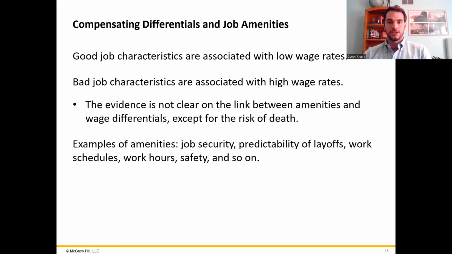So how do things like job security, work hours, or safety factor into wage differences? And I'm talking more general safety than, of course, the actual death. Some of the problem is that it's difficult to actually account for and isolate just one of these characteristics. So any study that is trying to estimate those has a really difficult time holding everything else constant and focusing on just that one little difference. And I think that's the biggest problem for being unable to estimate these amenities.